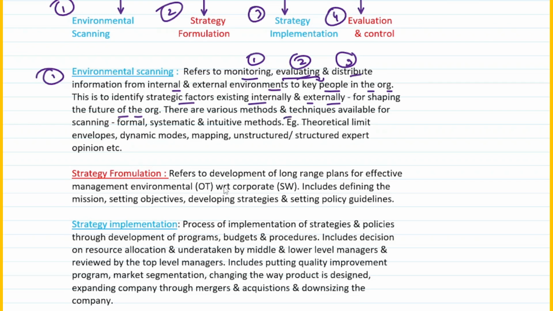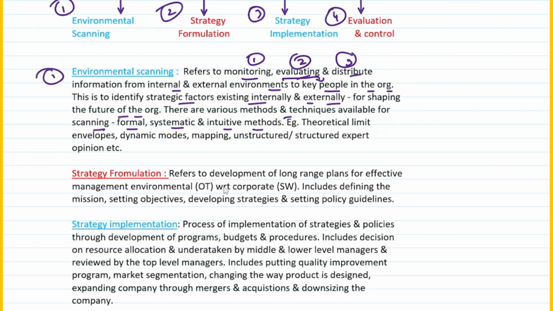There are various methods and techniques available for scanning, right? What are they? They can be formal, systematic and intuitive methods. We'll read about that in detail, but right now you just need to understand the various methods. Intuitive is something which you can foresee, which you can estimate. You look at the various conditions and try to understand what can happen in the future. That's what intuitive is, coming from the word intuition. So basically there are three methods: formal, systematic and intuitive.